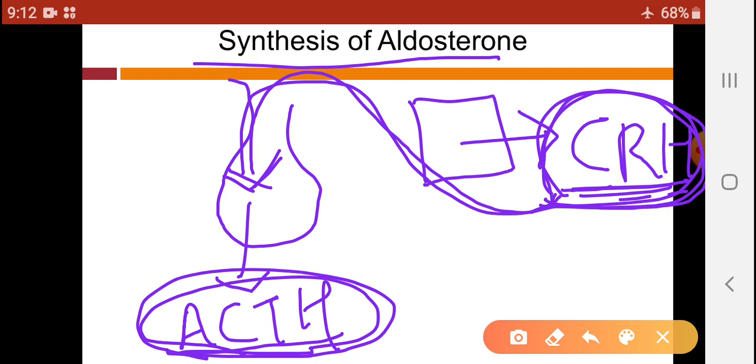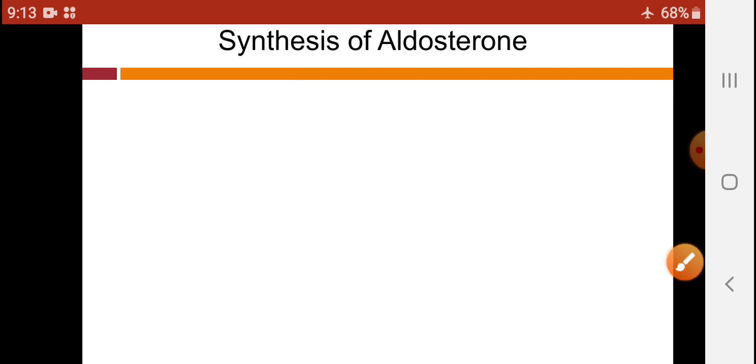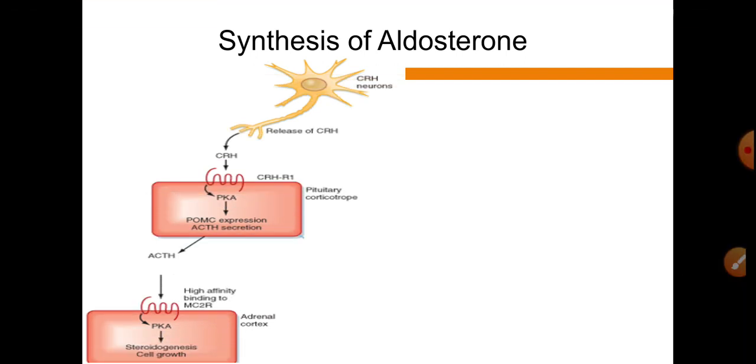This ACTH is transported from the anterior pituitary to the adrenal glands, as these are the target organs of ACTH. So both hormones, CRH and ACTH, are important for the synthesis of aldosterone. So let us see with the help of a diagram.